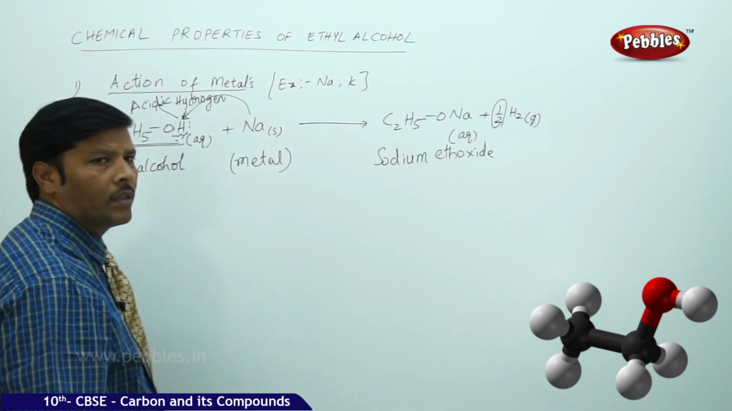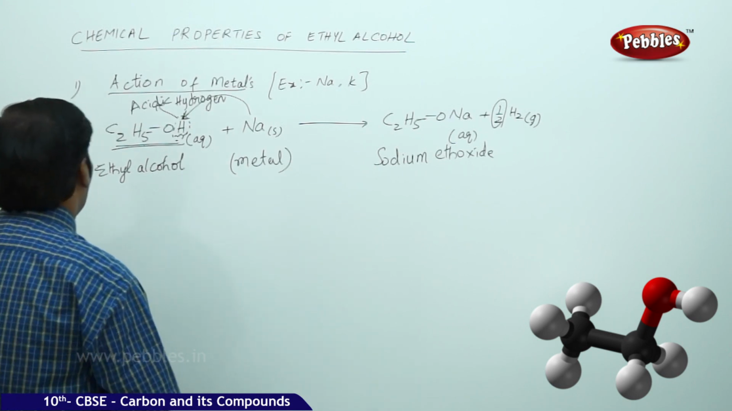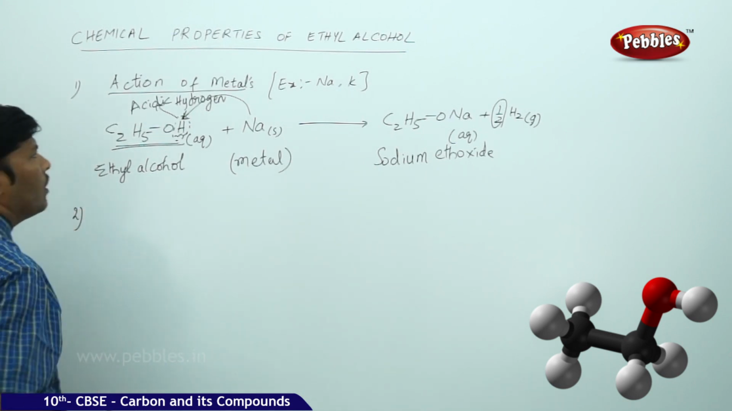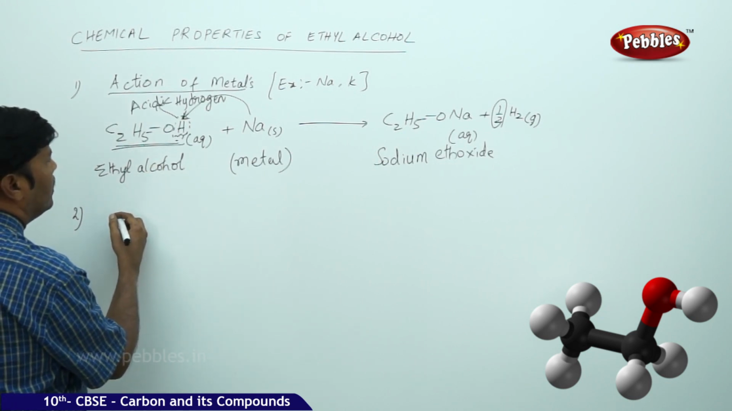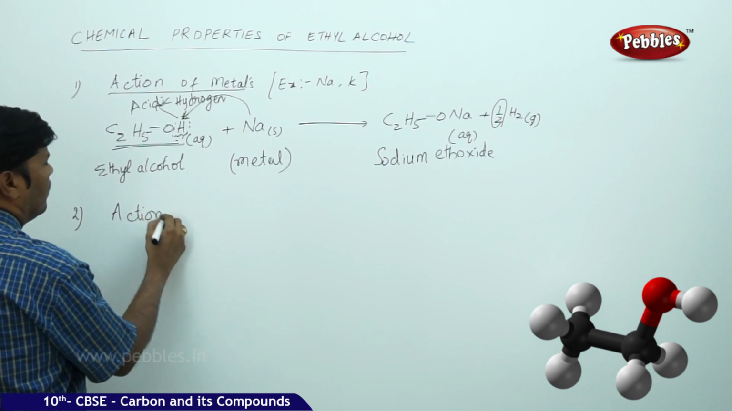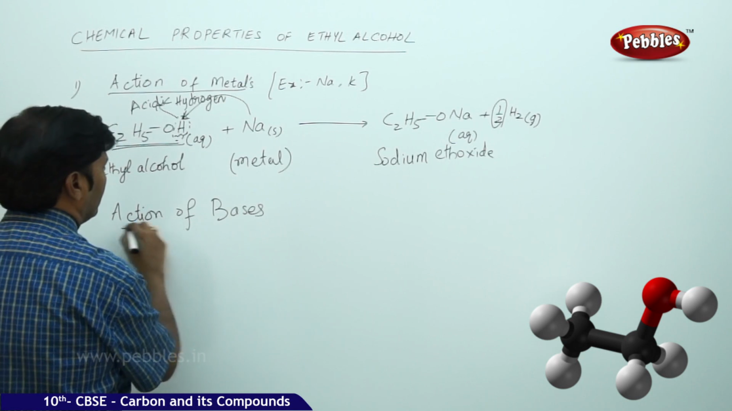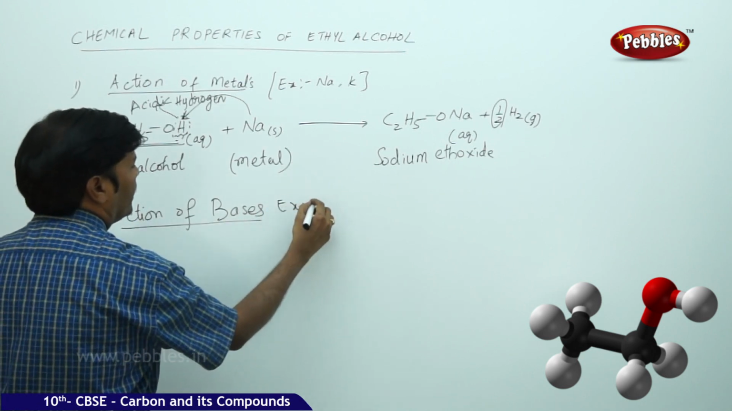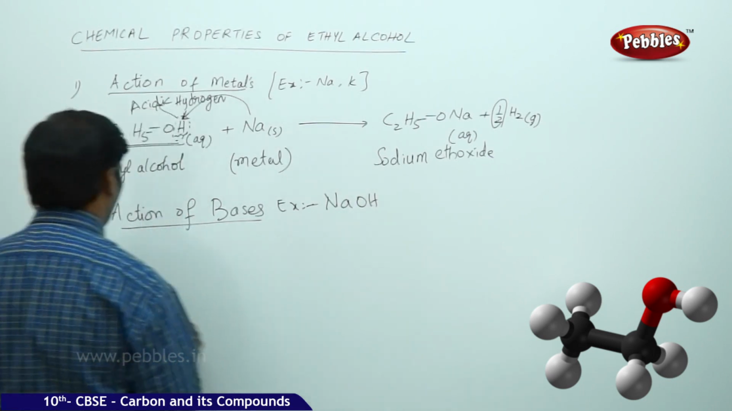We call this acidic hydrogen, and we get sodium methoxide with evolution of hydrogen gas. Similarly, if you take ethyl alcohol, it can react completely with bases. Action of direct bases, for example, we can take NaOH, sodium hydroxide.